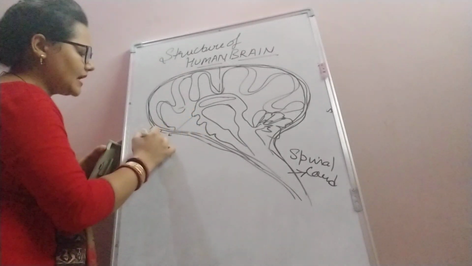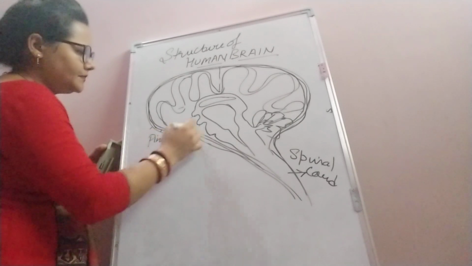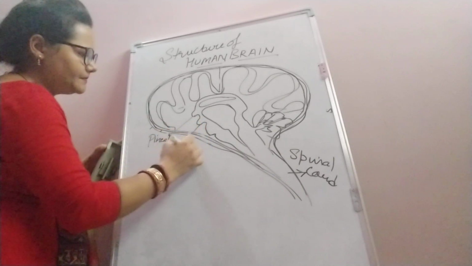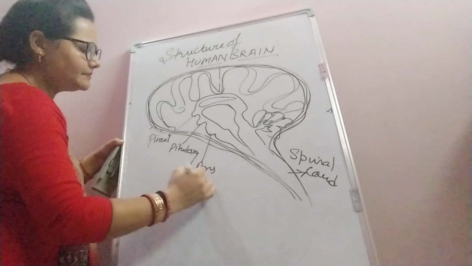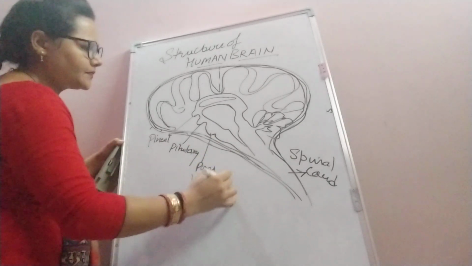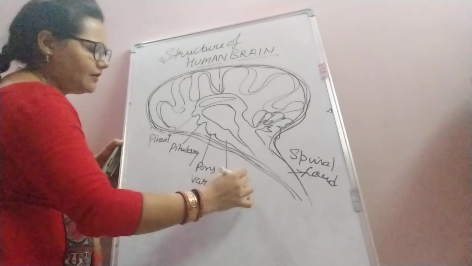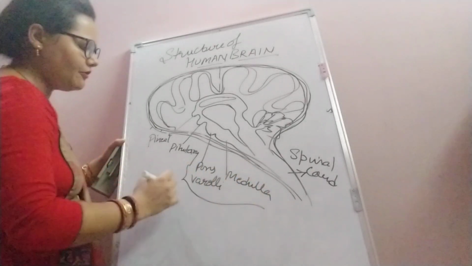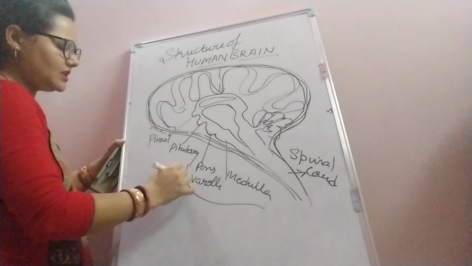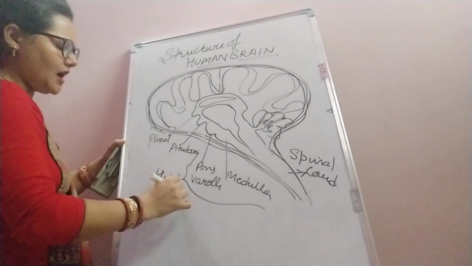This is the pineal gland, this is the pituitary, then we have pons varolii, and this is the medulla. These are the three main parts of the hindbrain.